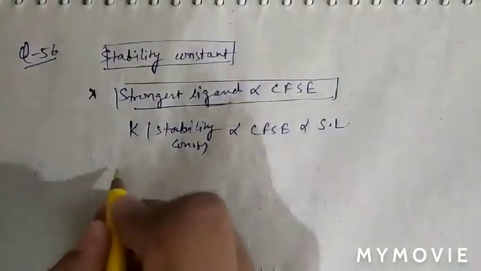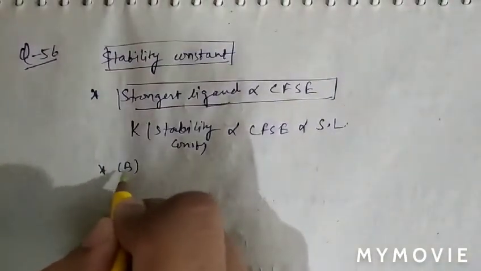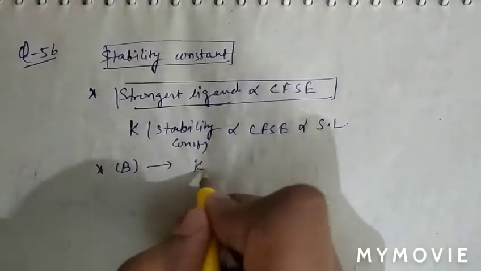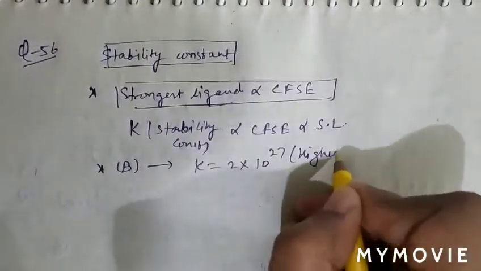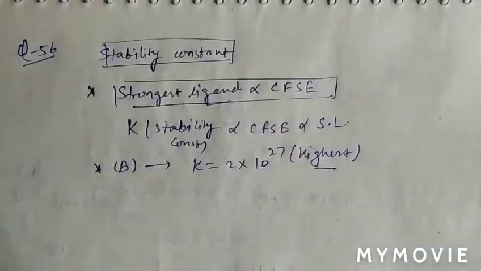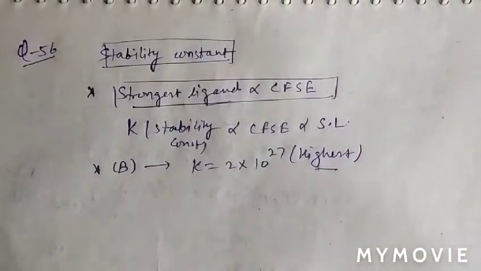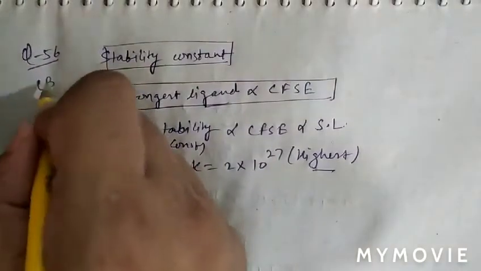So in option B, the value of K is highest, therefore the strongest ligand is present in option B. So question number 56, option B is correct.